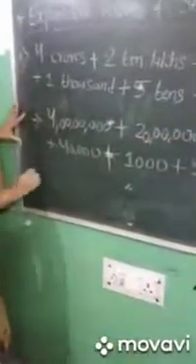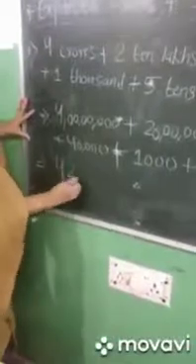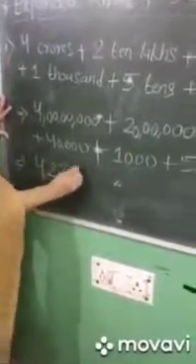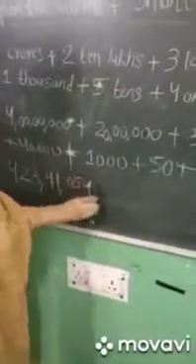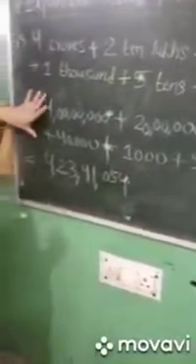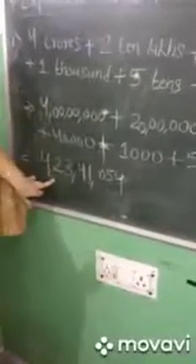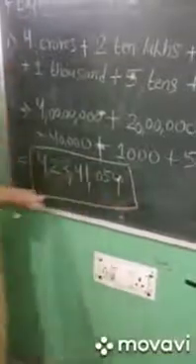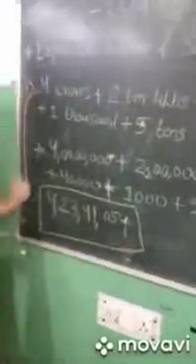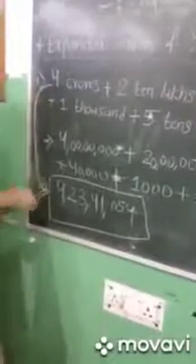After adding all these numbers, what we get is 4 crore, 23 lakh, 41,054. You can do it by yourself. Add all these numbers, you will get this. So this is the shorter form. This is the shorter form of this expanded version.